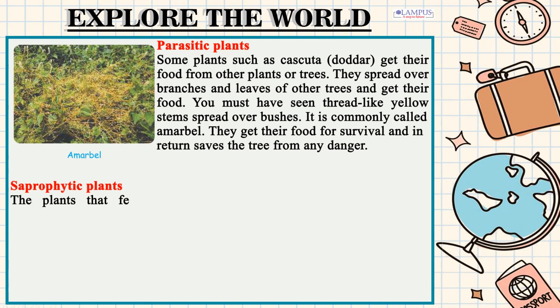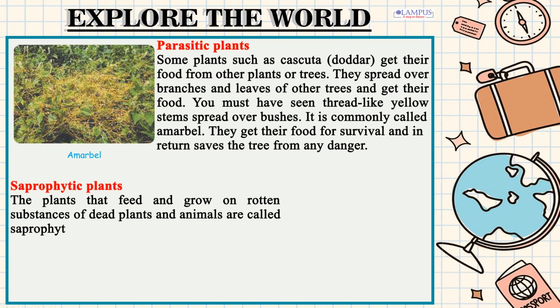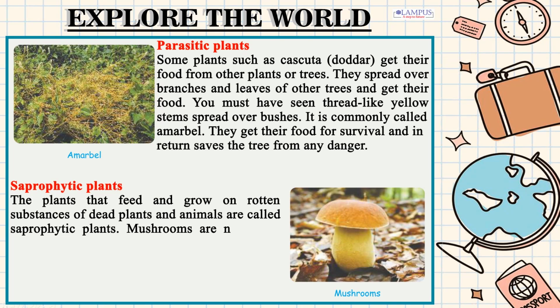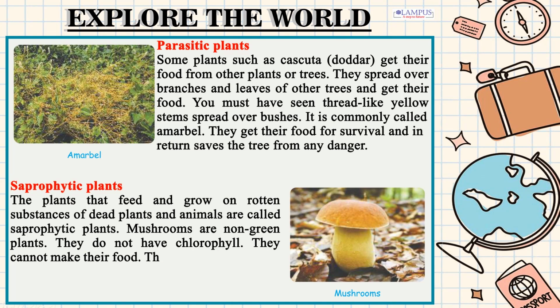Saprophytic plants. The plants that feed and grow on rotten substances of dead plants and animals are called saprophytic plants. Mushrooms are non-green plants. They do not have chlorophyll. They cannot make their food. They get their food from dead plants and animals.